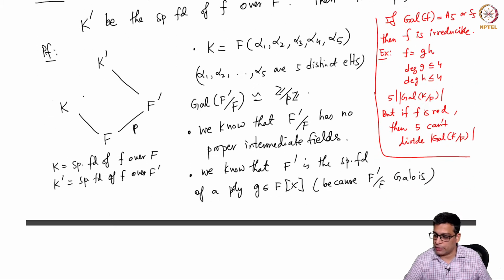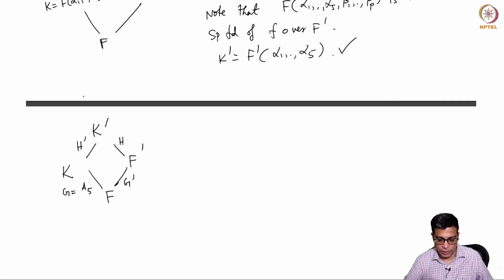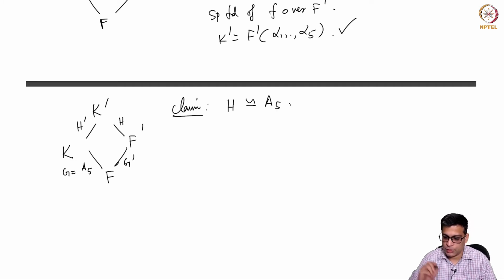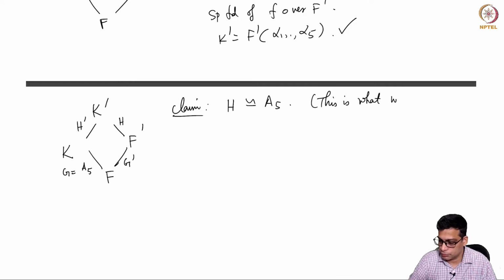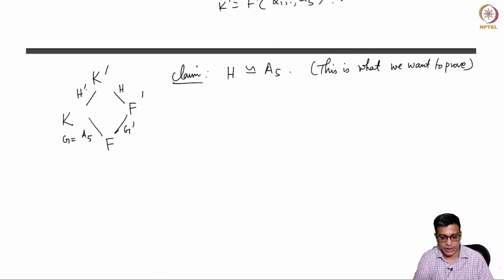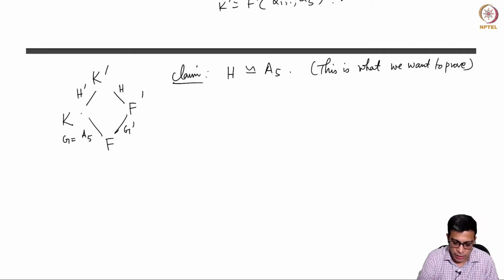Our claim is that the Galois group of K prime over F prime is A5. So the claim is H is isomorphic to A5. So this is what we want to prove, right? And I am just introducing a new H prime here, that's a Galois group of this.